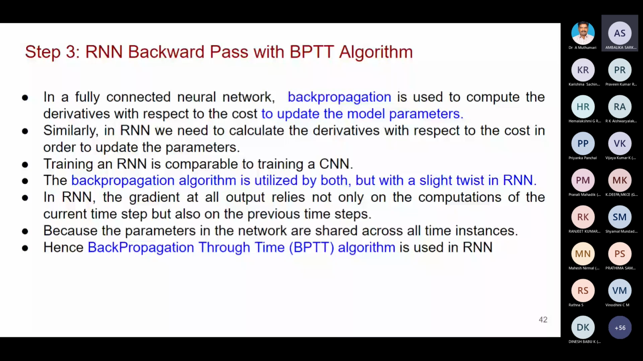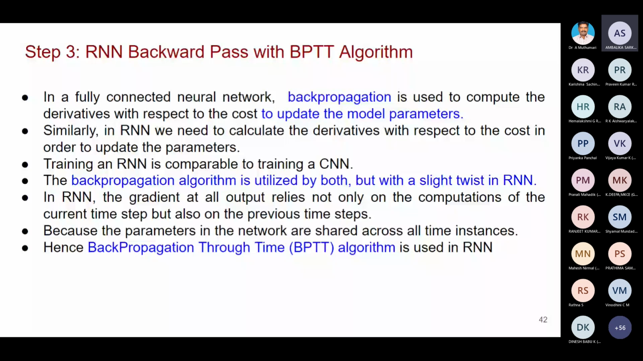Here, the parameters in the network are shared across all time instances. I already showed you an example: what time is it? What time is it? Likewise, I told you. So the particular parameter is not only depending upon the current one, it is depending upon the previous one also. Sharing across all the time instances is happening, so we are going for the back propagation through time algorithm, right? Here we are using the chain rule to update the parameters.